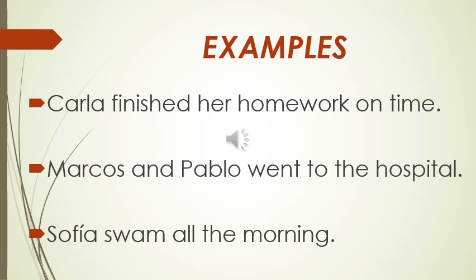Here we have some examples. And the first one is Carla finished her homework on time. Marcos and Pablo went to the hospital, and Sofia swam all the morning. In this case, as you notice, the verbs have changed. Ed, the verb go changes to went, and swim is another irregular verb. The past of swim is swam. Okay, as you see, the verb changes in every sentence.